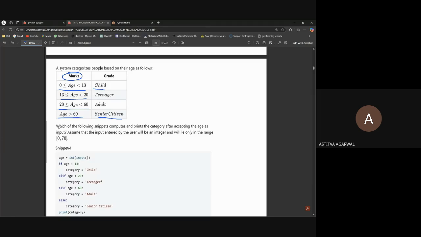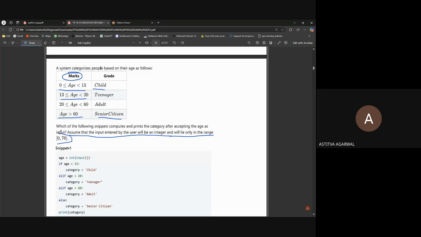So here the question is: which of the following snippets computes and prints the category after accepting the age as input. Assume that the input entered by the user will be an integer and will lie only in range. See this assume thing. Assume means that any input given won't be any other string or any other type.